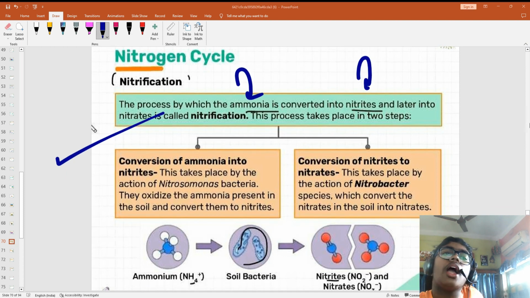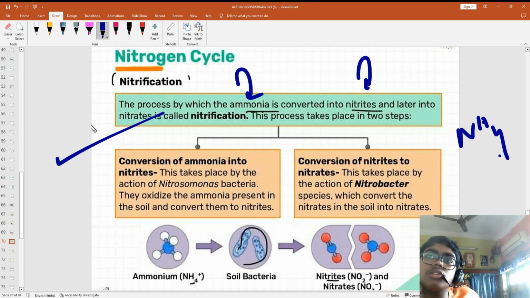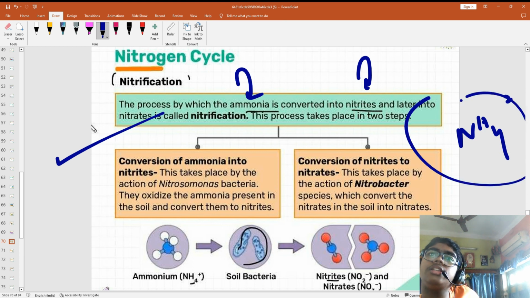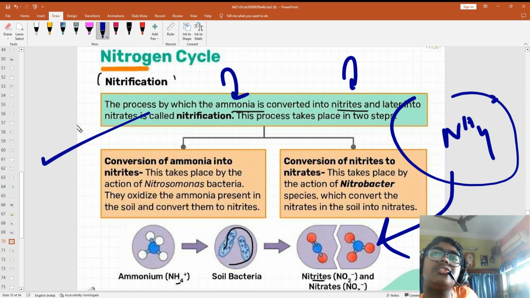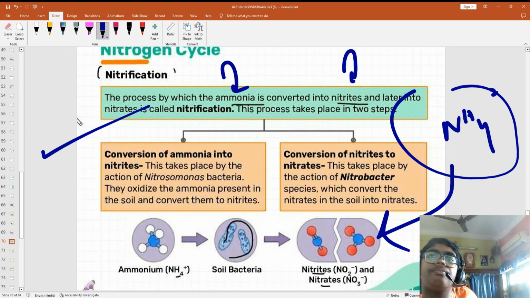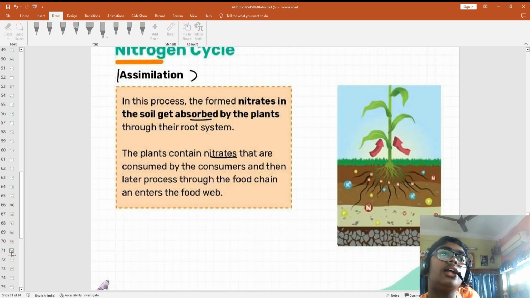Like, when a thing dies, because we are also eating the things, right? We are also eating the nitrogen, because plants absorb nitrogen and make protein that we are eating. Now when we die, this is released, and this is again converted to a nitrogenous compound, that is NO2 and NO3, by some bacteria like Nitrobacter and Nitrosomonas. They oxidize them and convert them into compounds.